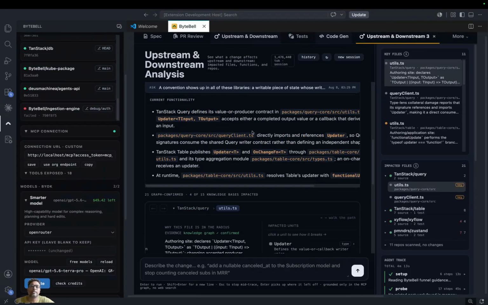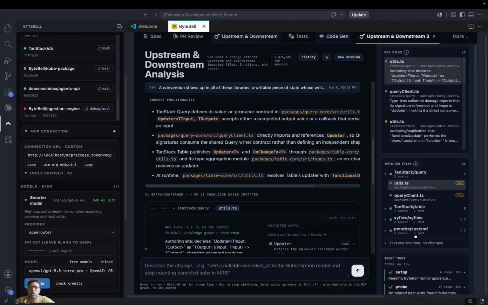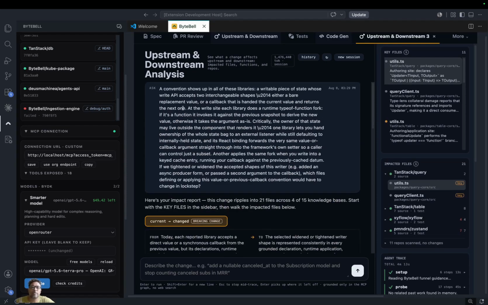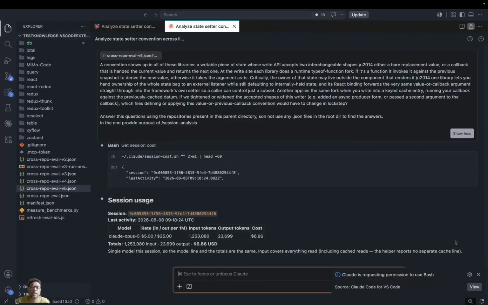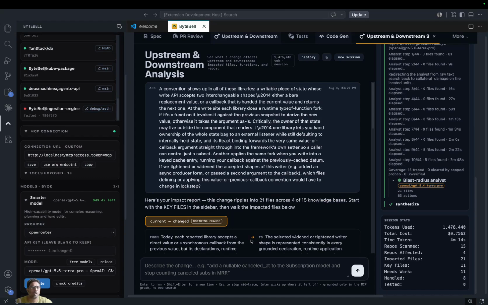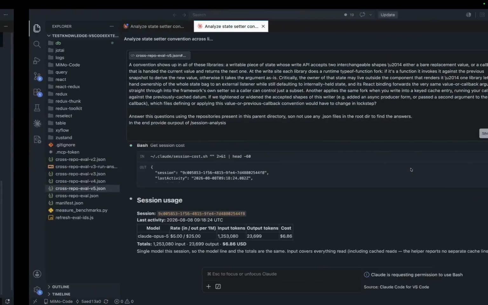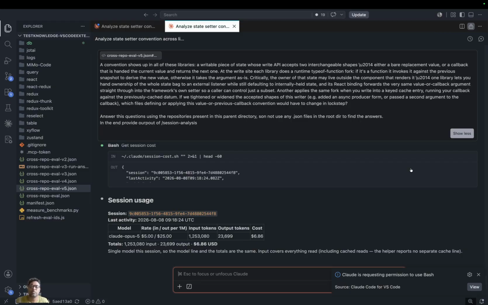Earlier when we ran this same query, it also provided query, table, Zyflow and Justin, the four repositories that are majorly concerned and need change with respect to this question. And the cost that we paid is $0.5 and 4 minutes. It took, I guess, more than 4 minutes. But you can see that with the same accuracy, and even increased accuracy, the cost has already decreased by more than 90%.